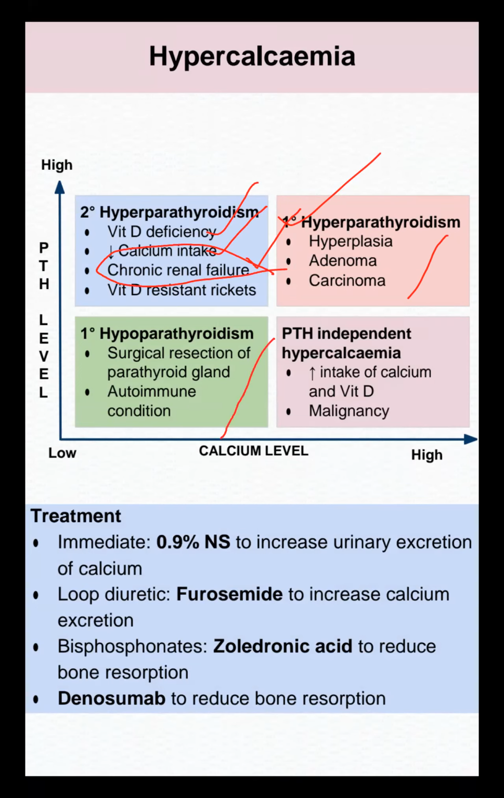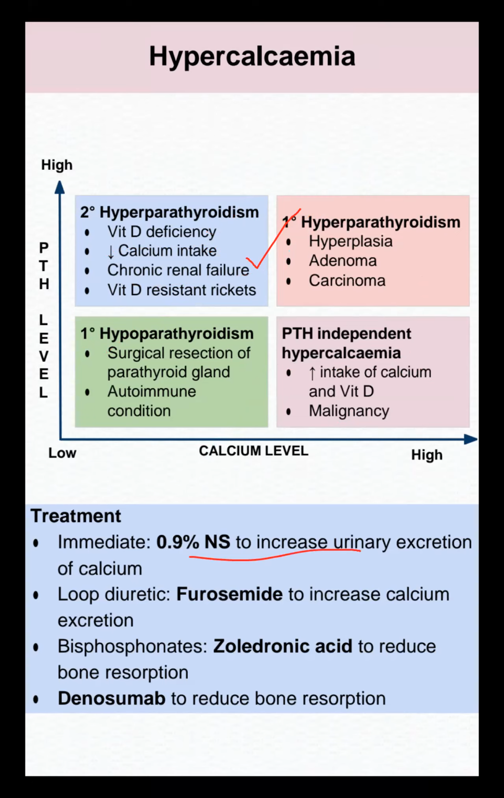If there's an adenoma, we have to do surgical resection. If it is an autoimmune condition, we have to do autoimmune management regarding the primary hyperparathyroidism. For PTH independent, parathyroid independent hypercalcemia, we have to reduce intake of calcium and vitamin D, and treat accordingly. My exam question is hypercalcemia management.